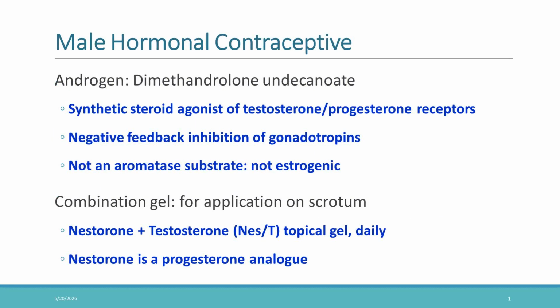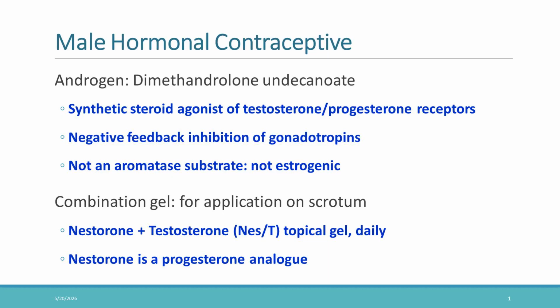This slide introduces modern hormonal contraceptive approaches for men. Dimethandrolone undecanoate is a synthetic steroid that activates both testosterone and progesterone receptors. By producing strong negative feedback inhibition of gonadotropins, it suppresses spermatogenesis. Interestingly, it is not an aromatase substrate, meaning it does not readily convert into estrogen.